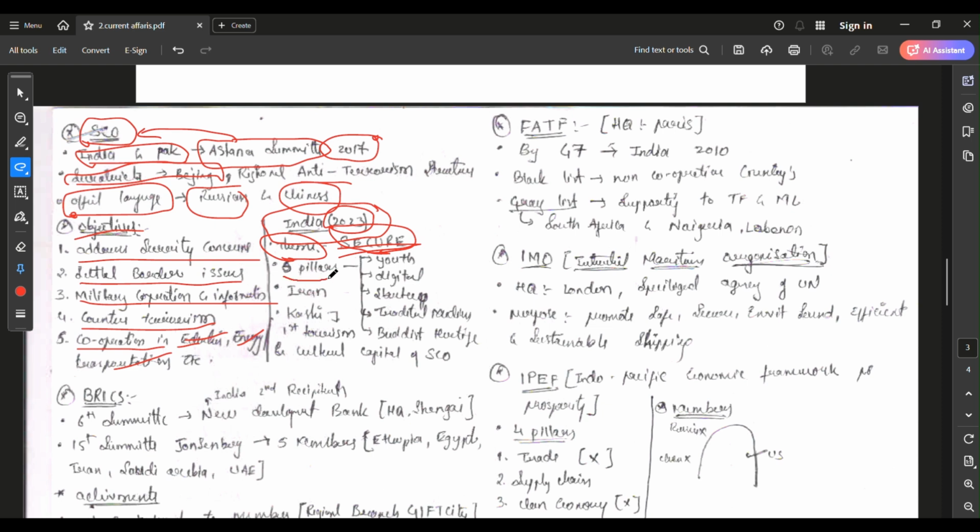Under it we gave 5 pillars. The 5 pillars mean we need to encourage the youth, bring digitalization, encourage startups, encourage traditional medicines, and conserve Buddhist heritage sites. Like that, we provided 5 pillars, and we provided a chance for Iran to join the Shanghai Cooperation Organization. This summit also made Kashi the first tourism and cultural capital of the Shanghai Cooperation Organization.